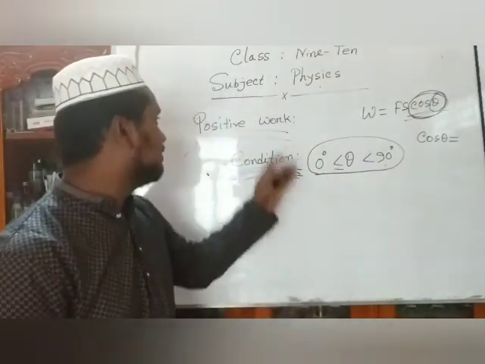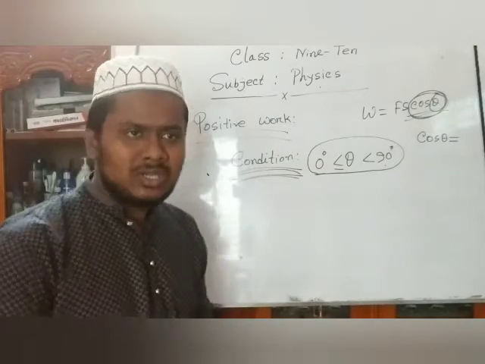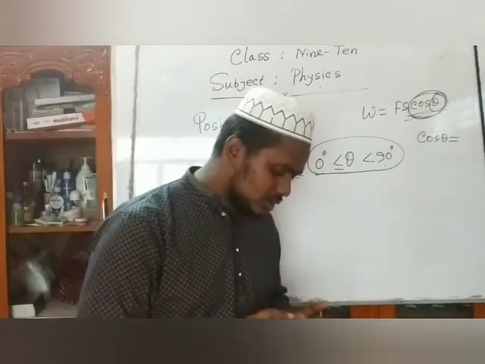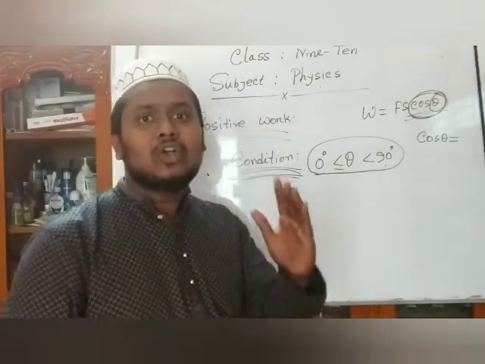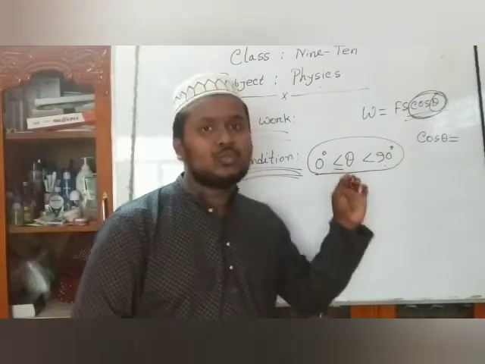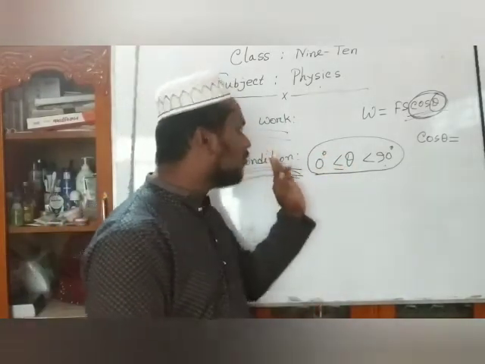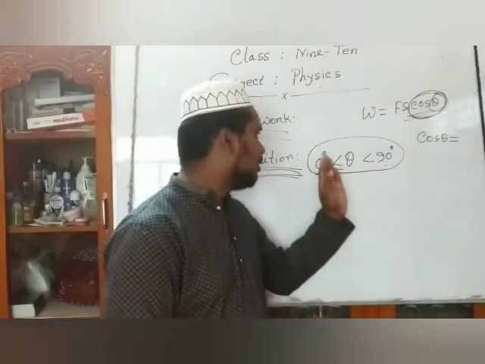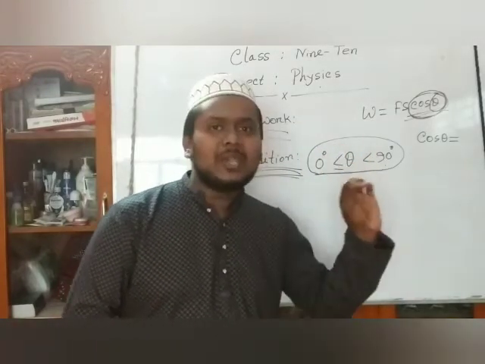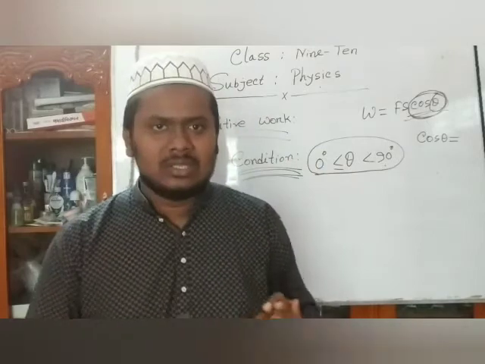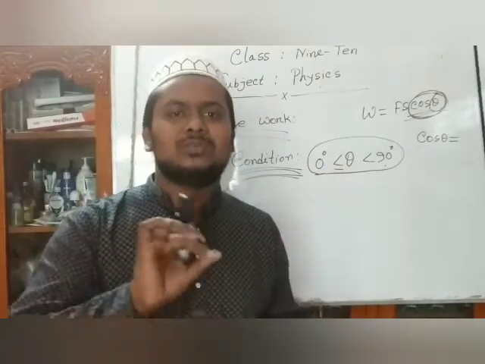That means this is the condition of positive work. Dear students, you have a calculator. You must input the value cos 0 degrees, which is 1. Dear students, if we input the value of 89.99 degrees, then you see that the value is positive.